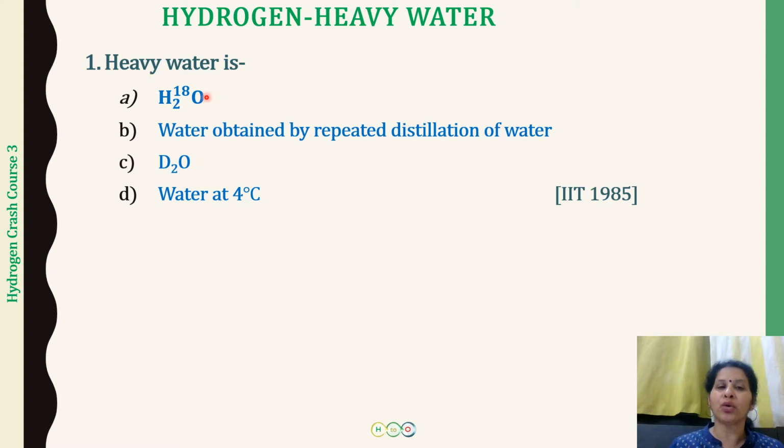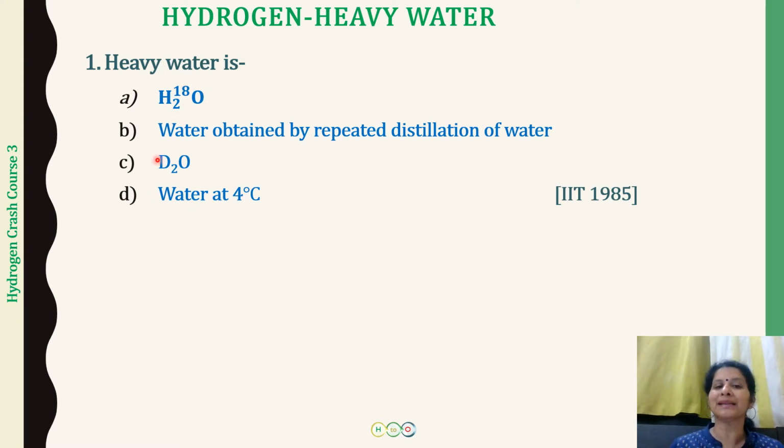So H2O18, this means that in this heavy water, we have the heavier isotope of oxygen. The normal isotope of oxygen is O16, and here we are using O18. But actually this is not correct. Heavy water consists not of oxygen's heavier isotope, but of hydrogen's heavier isotope, and the heavier hydrogen isotope is known as deuterium. So heavy water is D2O and not H2O18. So now you understand this choice is going to be incorrect and this is going to be correct, right?